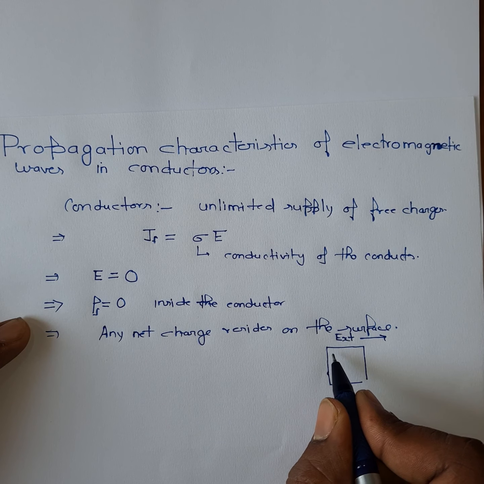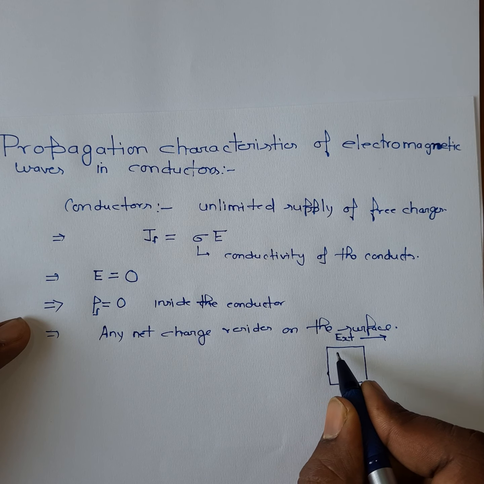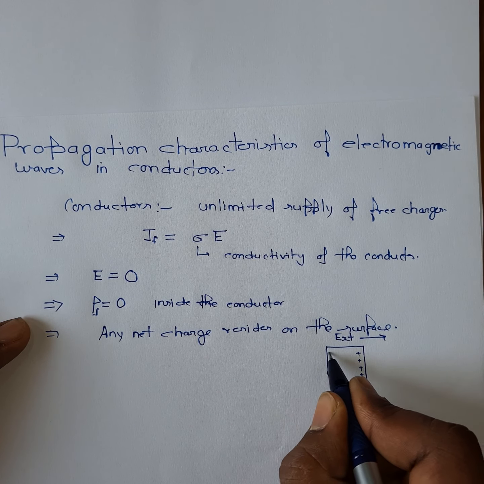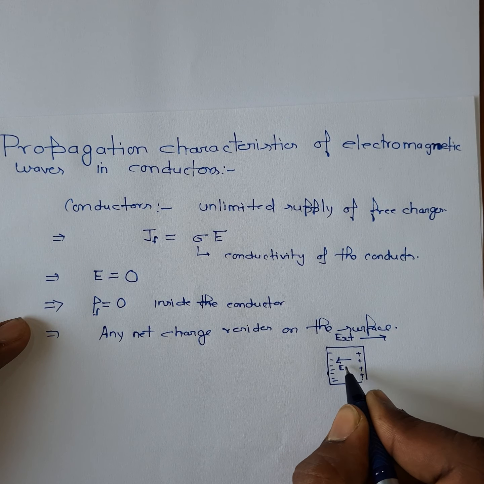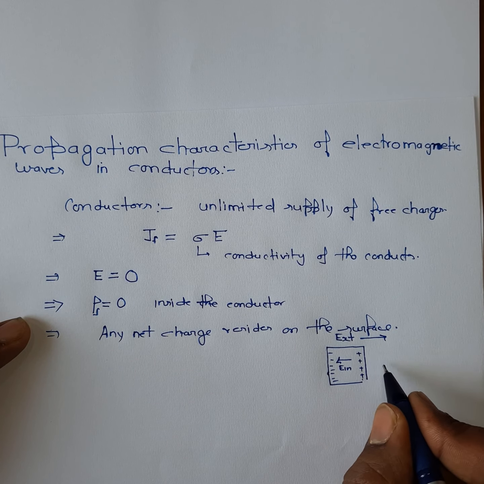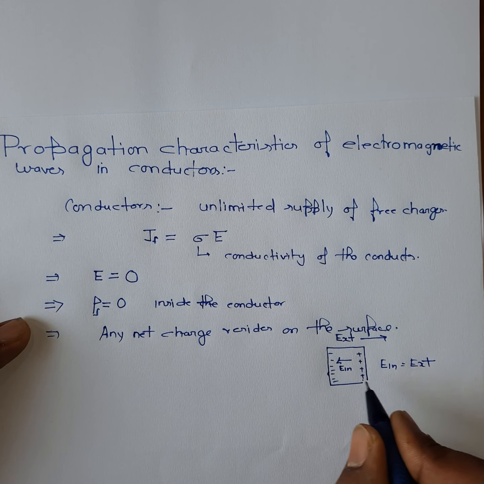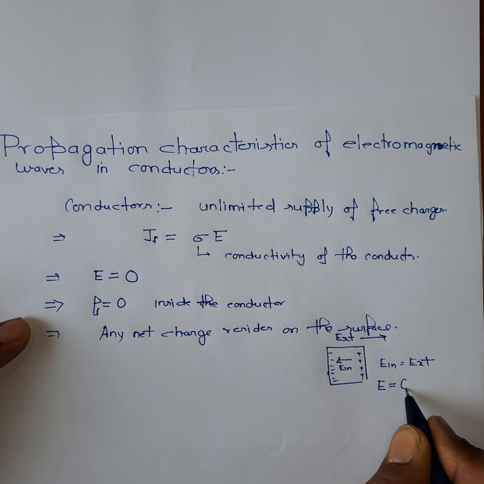So these free charges, because of this external field, start moving, and at the end this will produce an internal field, which will be exactly equal and opposite to the external field. Therefore the net electric field E is equal to 0.